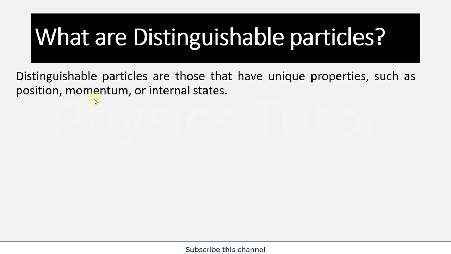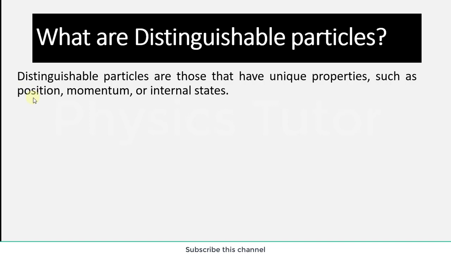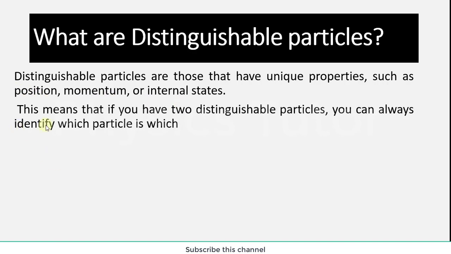So in terms of a particle or system of particles, you can easily distinguish between the particles if you know their position or momentum or internal state. You can always identify which one is which. As I already told you with a simple example, if you have black color and yellow color, you can easily tell which one is which.